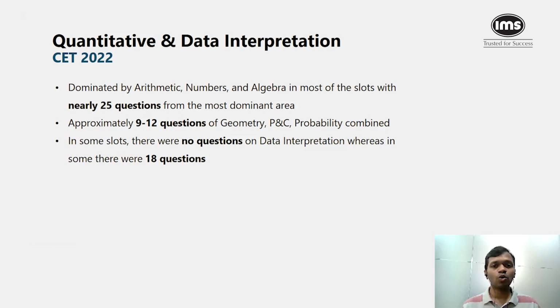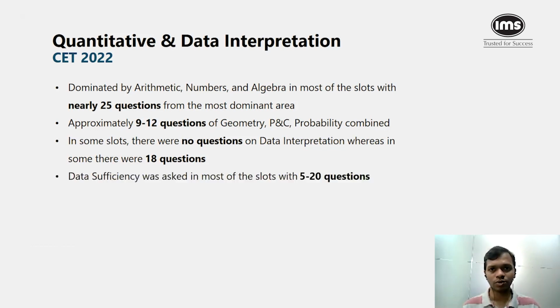In some slots, there were no questions on data interpretation, which was surprising because traditionally you would have observed that CET asks generally 10, 15, 20 questions when it comes to data interpretation. But there were some slots wherein there was absolutely no DI, whereas in some slots there were up to 18 questions from data interpretation. Data sufficiency was also dominant in some of the papers, and in some papers it didn't make an appearance. It was asked in most of the slots, but in some cases the questions were only 5, whereas in some cases there were nearly 20 questions asked from the data sufficiency area.